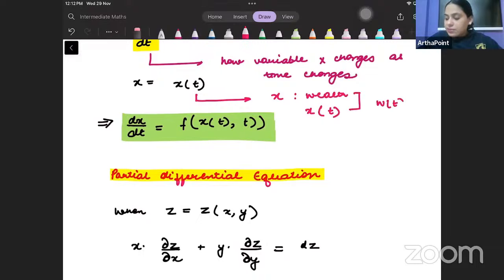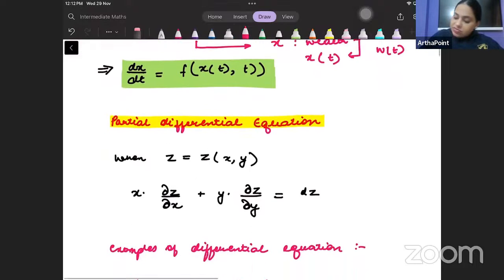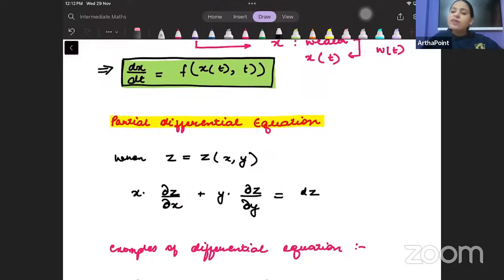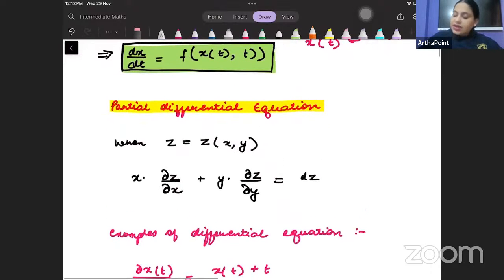My wealth will be dependent on time. Okay, beta. So now I can rewrite this differential equation. How have I written it? I am saying that the change in variable x as time changes is a function of the variable x, which itself is a function of time, and a function of time.